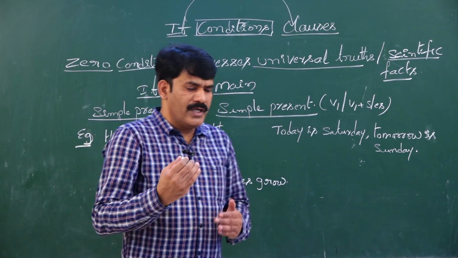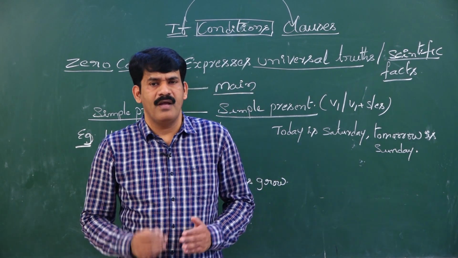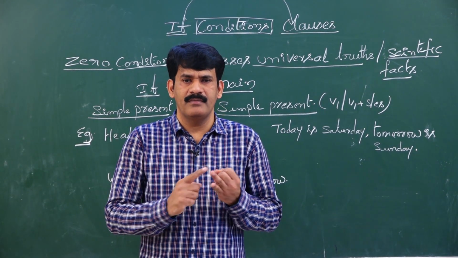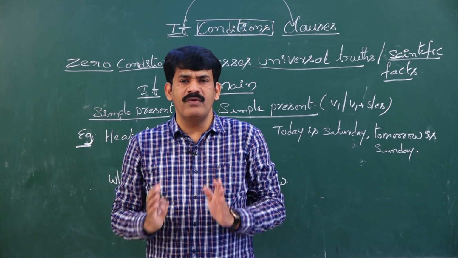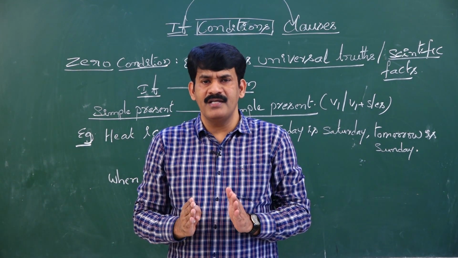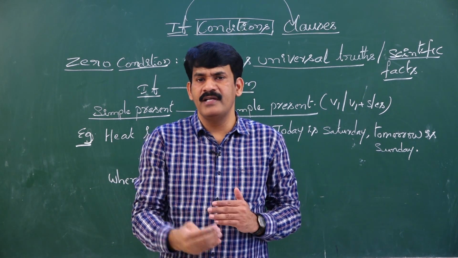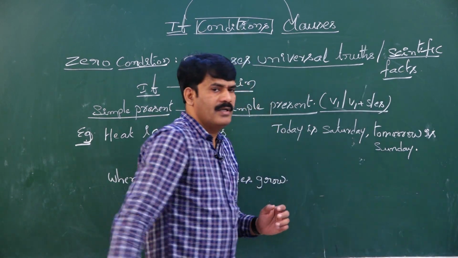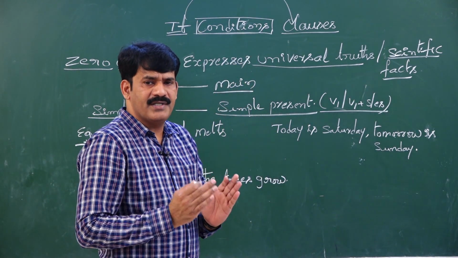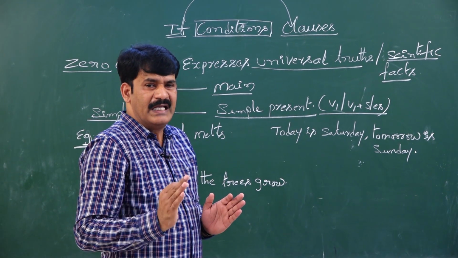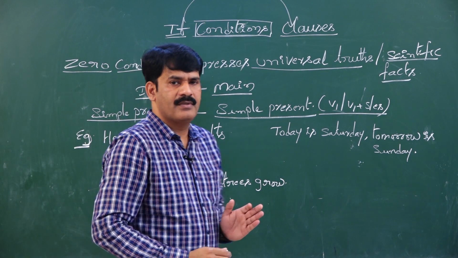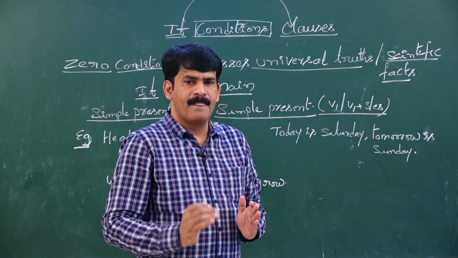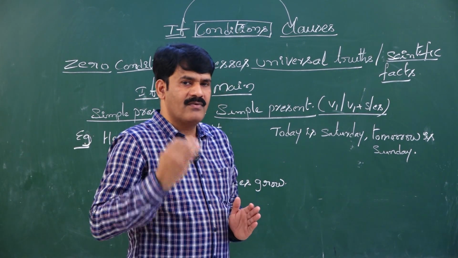As we know, each condition has two sentences: subordinating clause and main clause. Whenever we use subordinating clause while explaining if conditions, remember it is the if clause. In zero condition, in both the clauses, we have to use only simple present tense, because we use simple present tense to express universal truths and scientific facts.